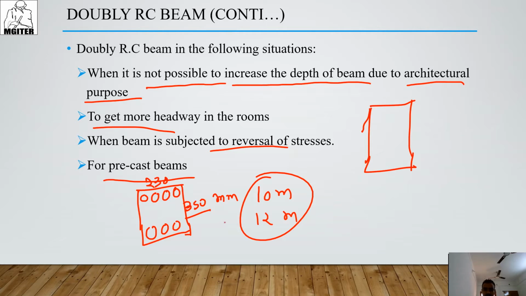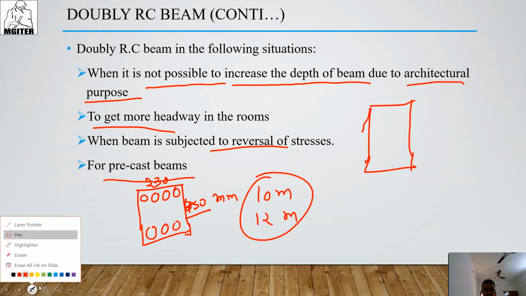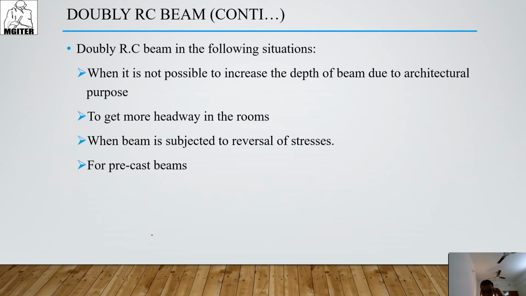If I can increase the depth, at that time I can design a singly reinforced beam. If I get permission to increase the depth from 350 to 450, at that time I can design a singly reinforced beam. But if the depth is limited, then we have to design a WRC beam.